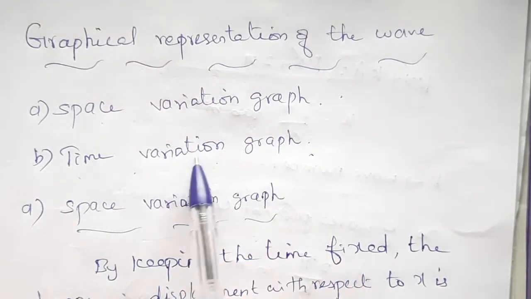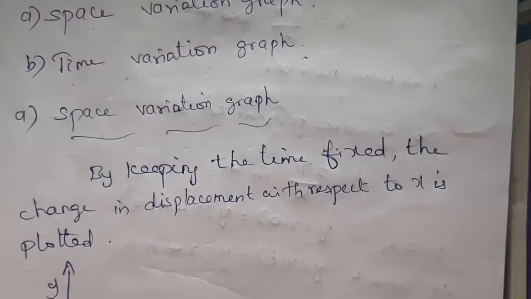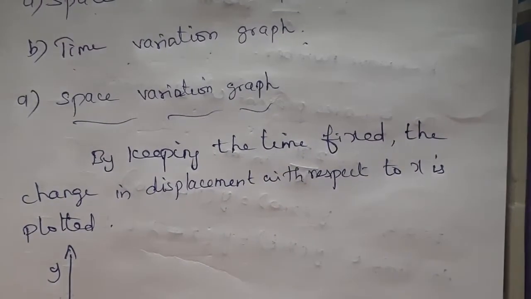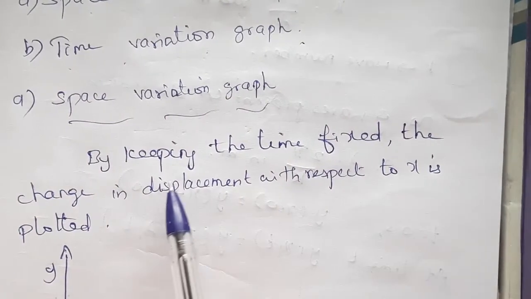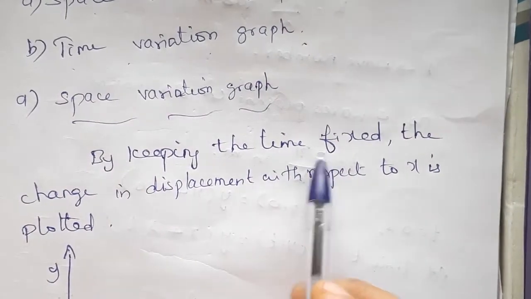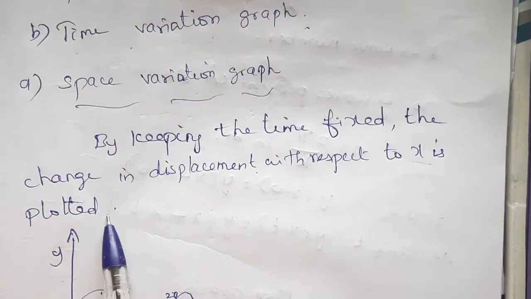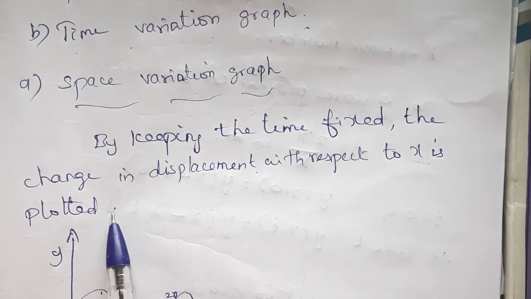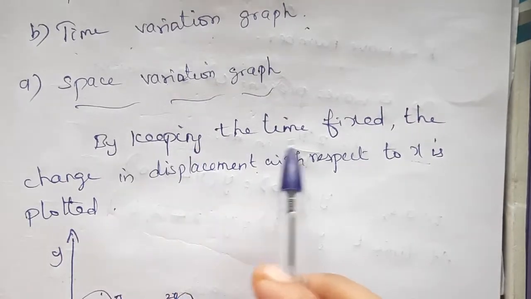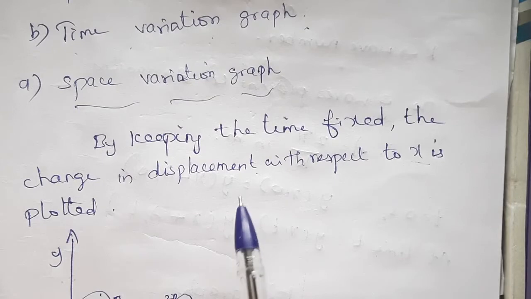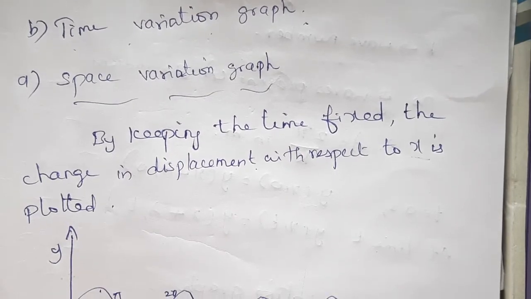What does the space variation graph say? By keeping the time fixed, the change in displacement with respect to x is plotted. This graph is known as the space variation graph.